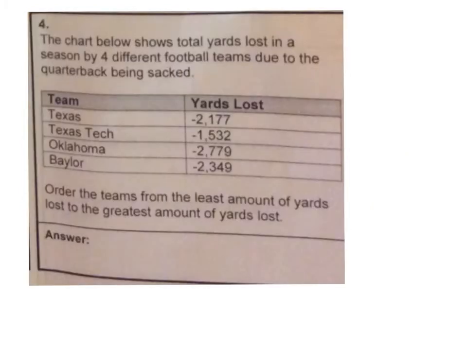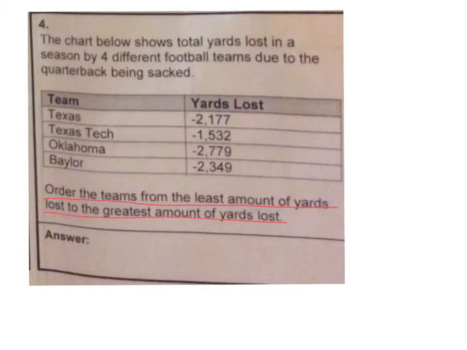Number 4, the chart below shows total yards lost in a season by 4 different football teams due to the quarterback being sacked. Order the teams from the least amount of yards lost to the greatest amount of yards lost. The way that's worded is a little bit funny. We know that least to greatest means closest to 0 to furthest from 0.